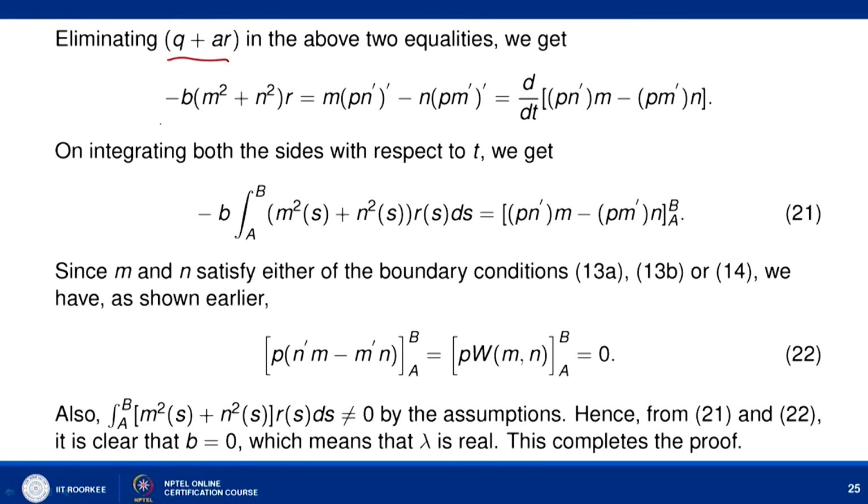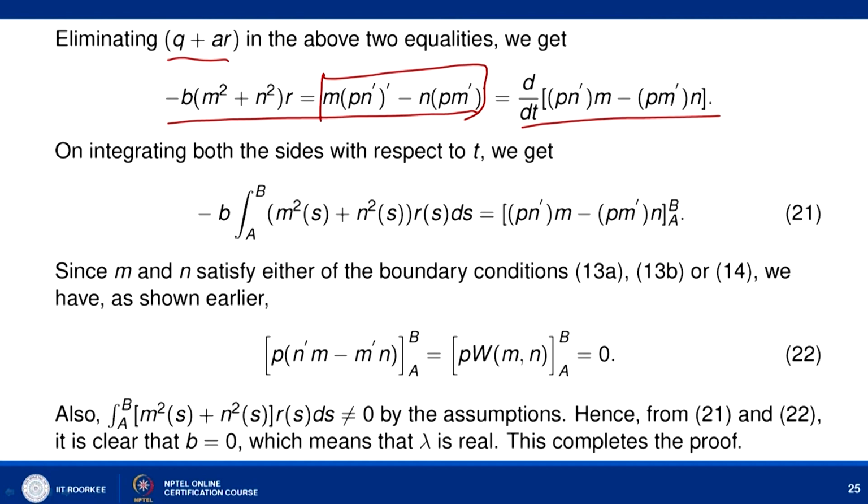So, that is what I have written here. Now we have already seen that this can be simplified further, and this can be written as d by dt of p n dash m minus p m dash n. We have this because if you simplify this, you will see that you get this. So, here we have the equation minus b r m square plus n square equal to d by dt of p n dash m minus p m dash n.